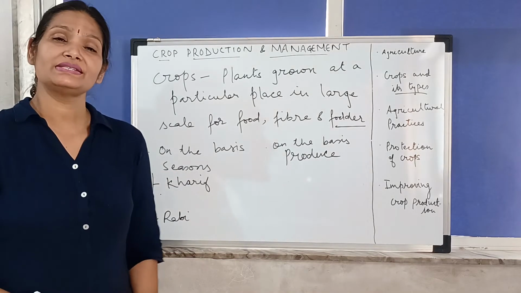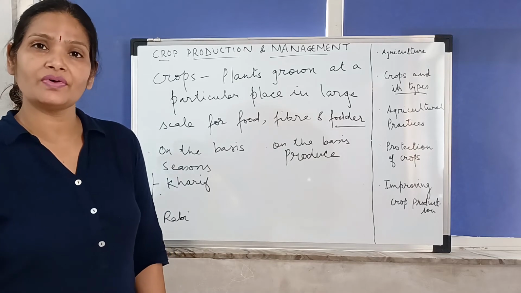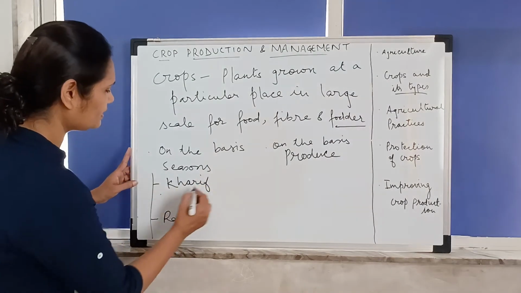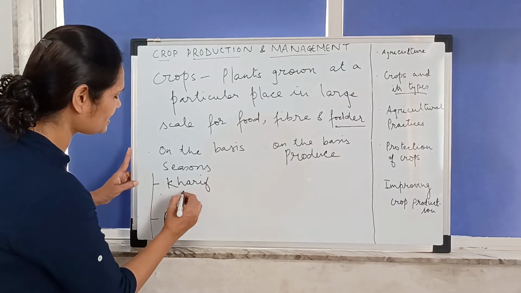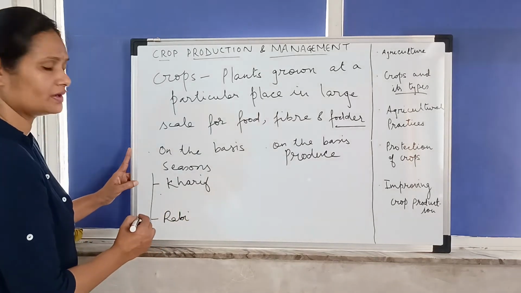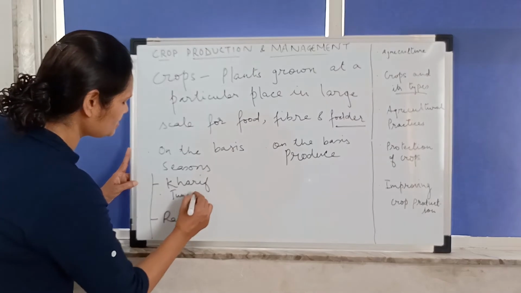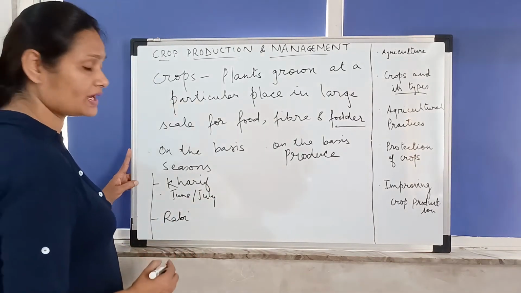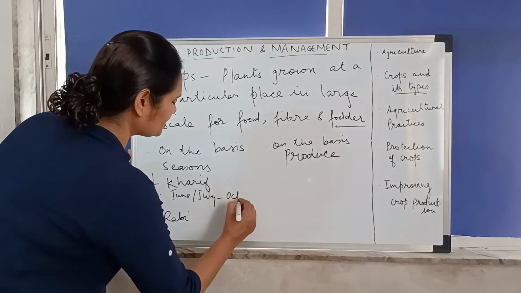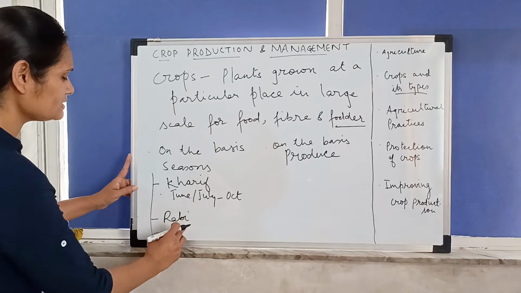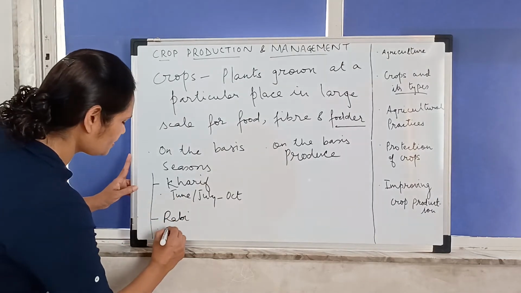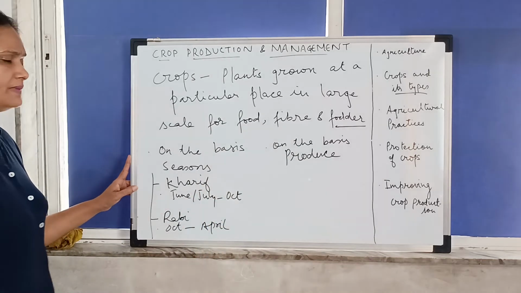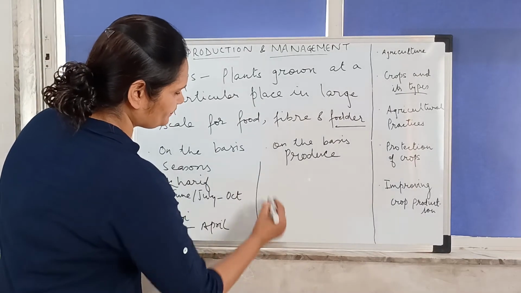Kharif crops are such crops which require more water for their cultivation, and thus they are planted in the months of June and July. Why June and July? Because these are the months when we have monsoon, when we have rain, and then they are harvested in the month of October. Okay? And Rabi crops are planted in the month of October and harvested in the month of April. Okay? Now, on the basis of produce.